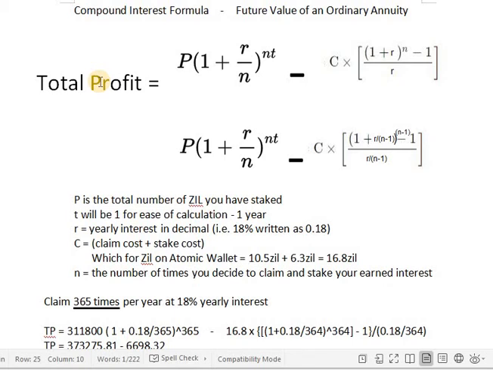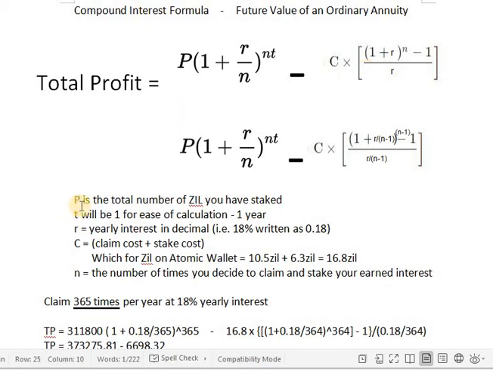So your total profit is going to be the compound interest formula minus the future value of an ordinary annuity formula. This first portion, the compound interest formula, is going to tell you how much you're going to be making, and the future value of an ordinary annuity is going to tell you how much you're going to be spending, including the interest that you won't be getting on the money that you spend while claiming and restaking.